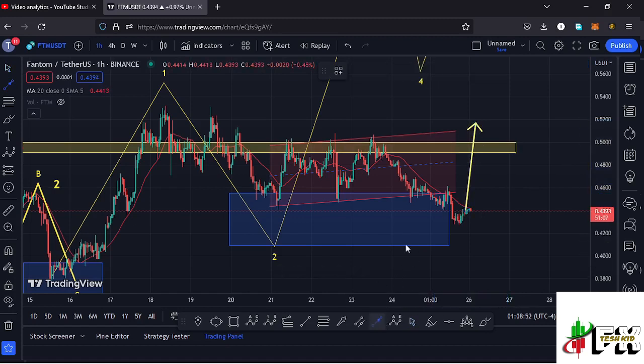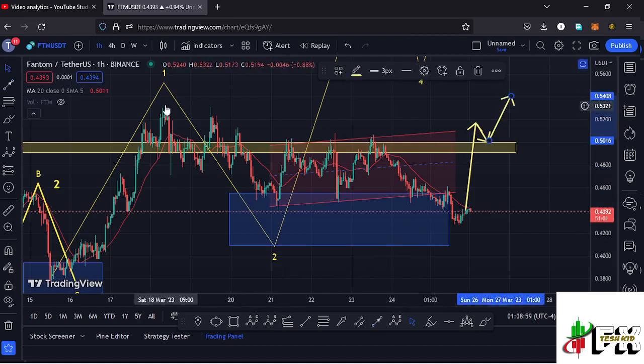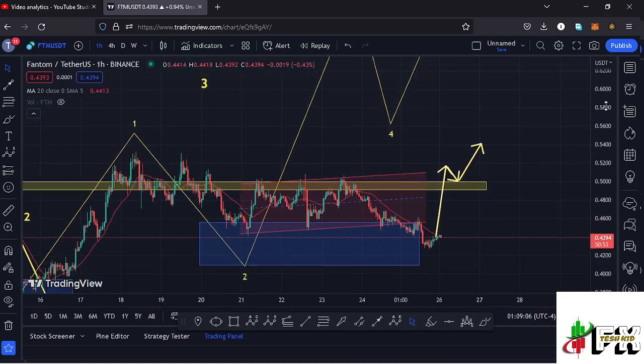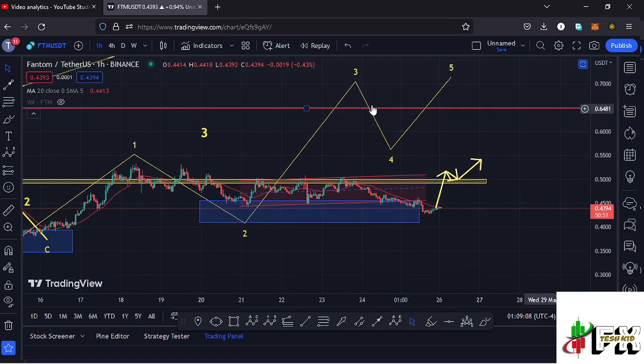And the moment we manage to break above that, see a successful retest, and also see a break above the wave 1 high of this Elliot wave structure right here at around the $0.5333 mark, then that will be enough confirmation that whatever we are seeing is the start of this massive run up to the upper side in the formation of this wave 3.